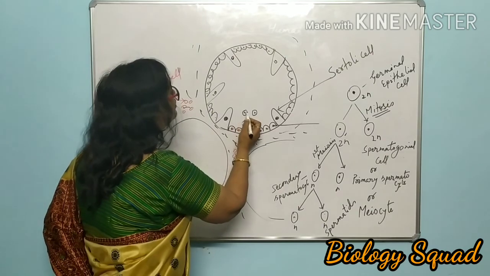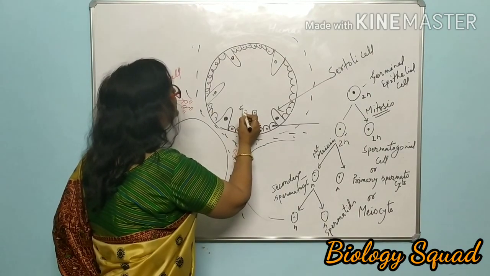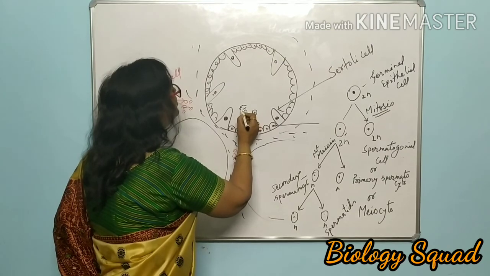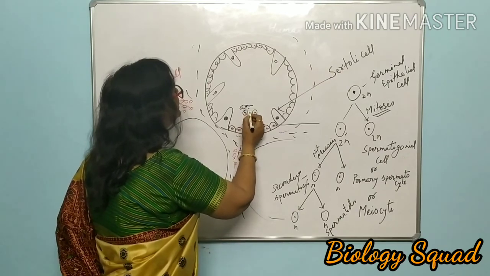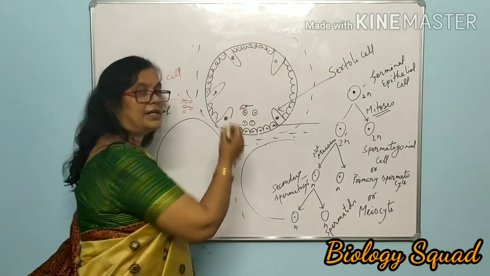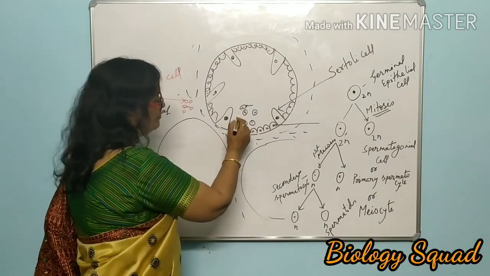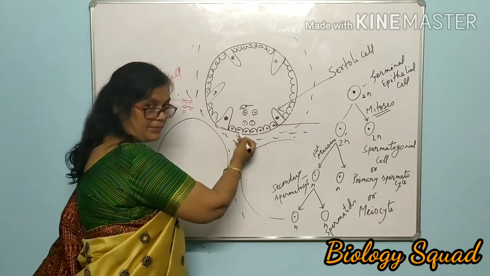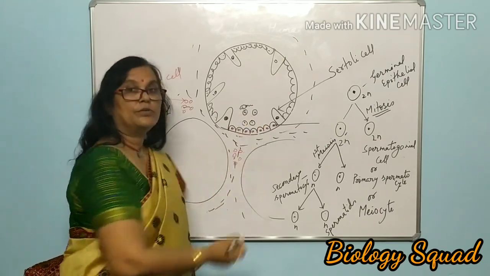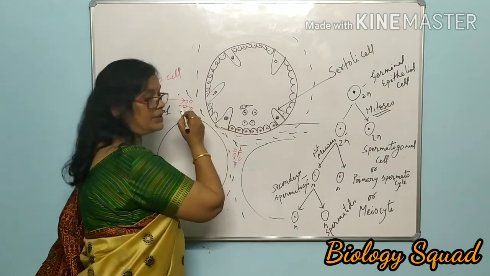The changes are going on, and these spermatids will finally be equipped with a tail-like structure, and this is treated as spermatozoa. While the germinal epithelial cell develops into a spermatozoa, nourishment is provided by the Sertoli cell.